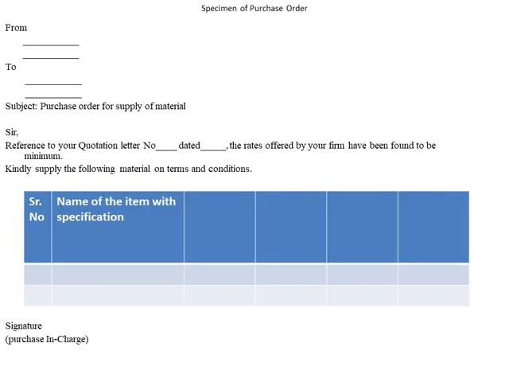Sir, with reference to your quotation letter number dated this, the rates offered by your firm have been found to be the minimum. Kindly supply the following material on terms and conditions. Here we will write the name of the item and specification, rate, amount, and remarks.